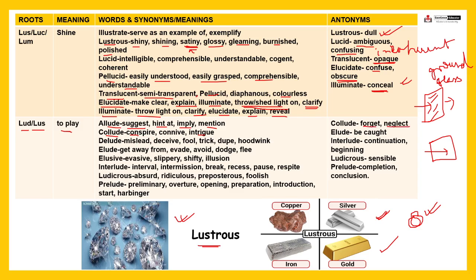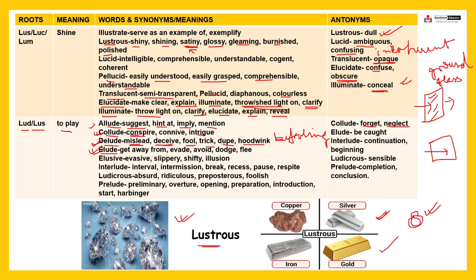Collude means to conspire, right? Next, delude means mislead, you are misleading someone, fine, deceiving someone, fine. Hoodwink, dupe, trick, fool, you are befooling someone, right? Delude means you are befooling someone, fine. Next is elude. These are quite common words, right, in banking exams.